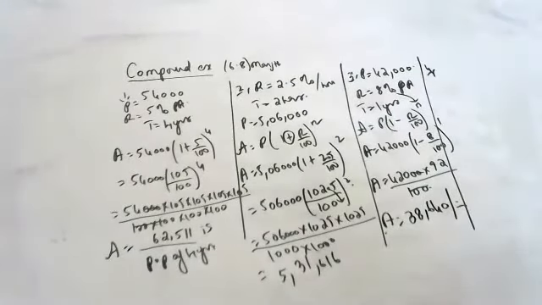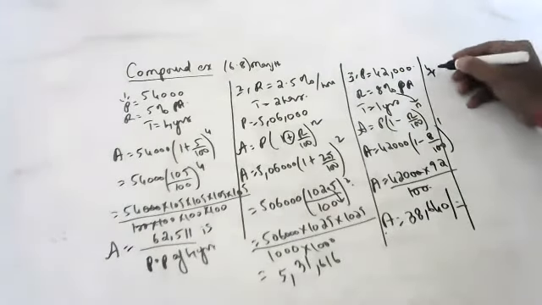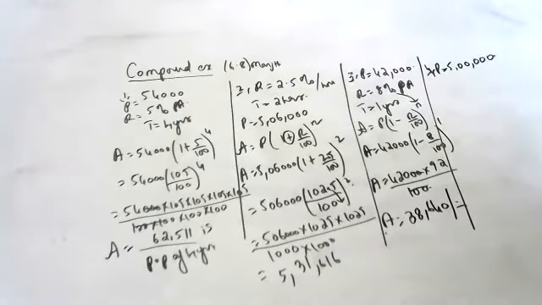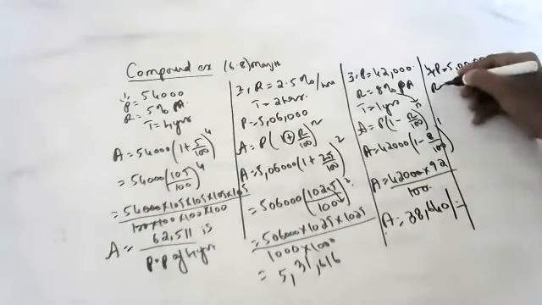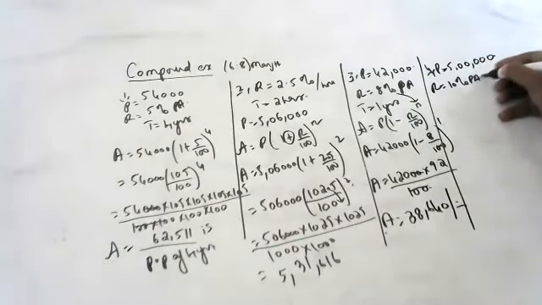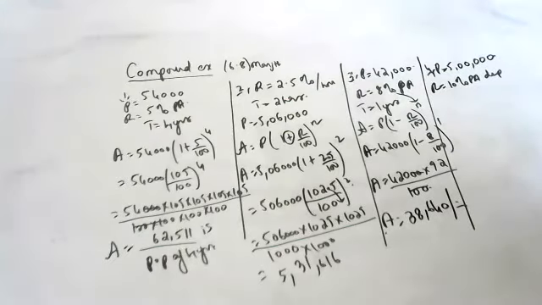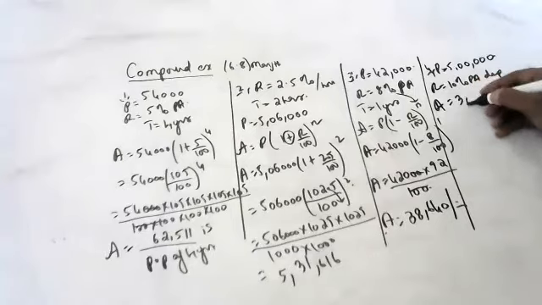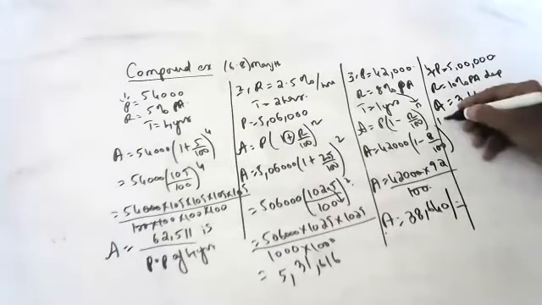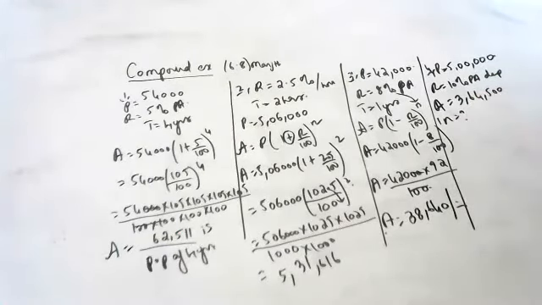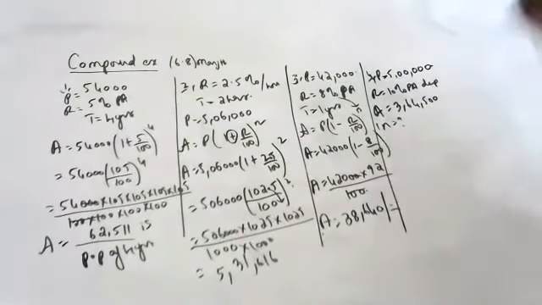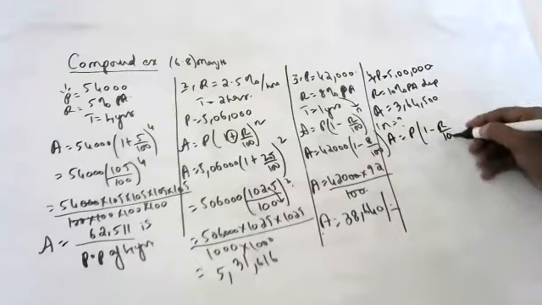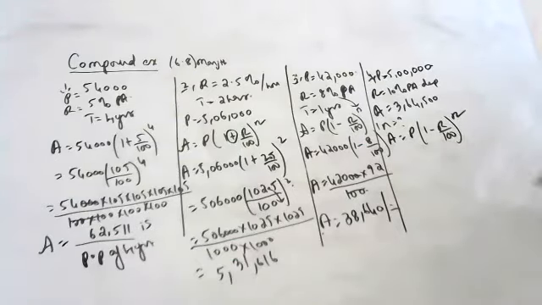See, the value of a flat is 5 lakhs. It is depreciating at the rate of 10% per annum. Depreciation is decreasing the value. In how many years will its value become 3,64,500? He's asking you to find n this time. So amount is equal to principal into, amount is equal to P into 1 minus.